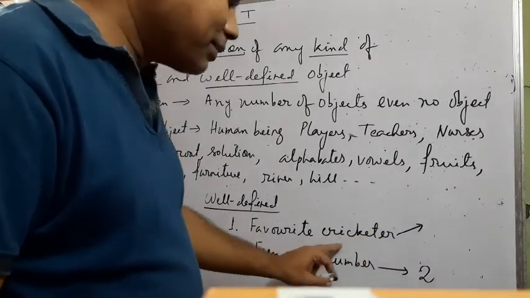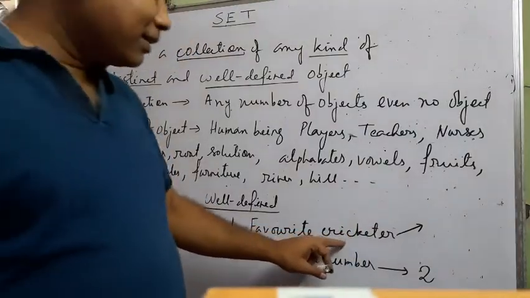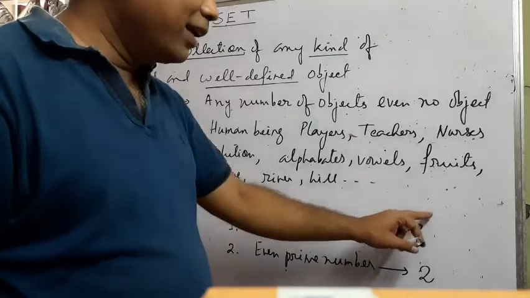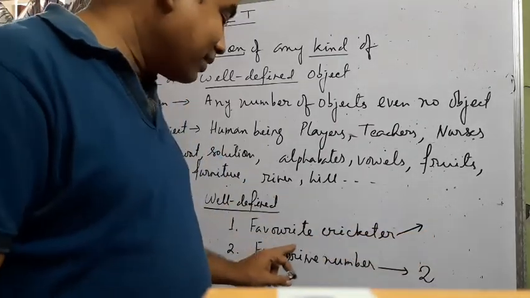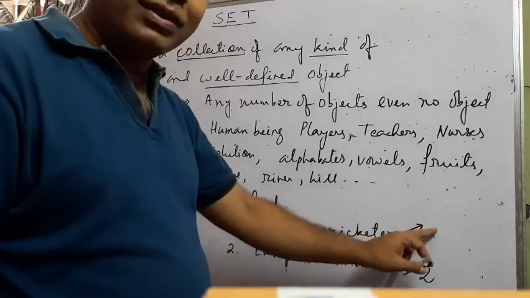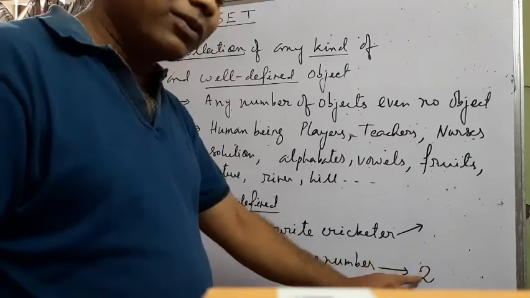If you follow this definition, it is different for different individuals, and you get different objects. So this definition is not clear. As a result, we have got different answers, but the other definition is very clear, and we have got one answer.